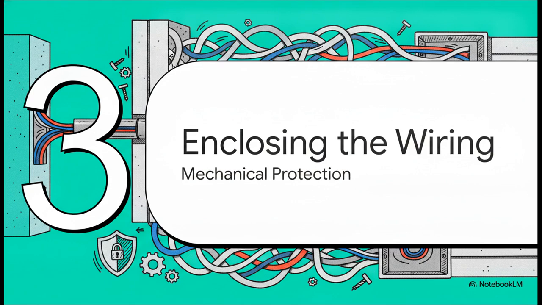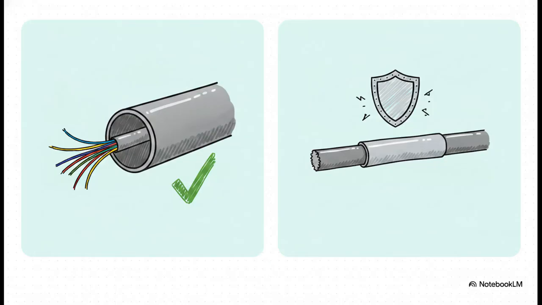Let's keep moving outward to Section 3, safely enclosing the wiring for mechanical protection. This is a really fundamental installation rule. The outer sheath of a cable actually dictates whether or not you must provide additional mechanical protection, like conduit, for indoor environments. So if you're using insulated unsheathed cables, the code says they must be enclosed in a wiring enclosure, like a conduit or cable trunking, throughout their entire length, no exceptions. But if you are using insulated and sheathed cables, they generally don't need to be installed in an enclosure because that outer sheath itself is already providing that baseline layer of protection against the elements and minor mechanical wear.